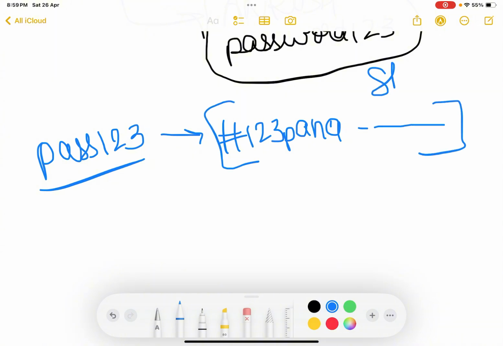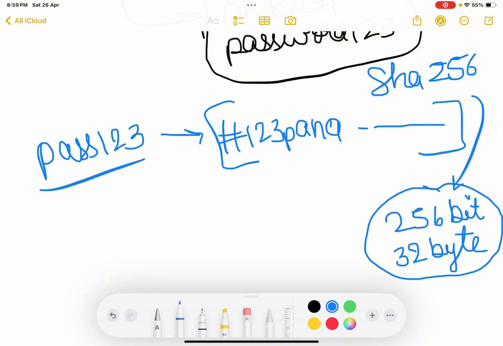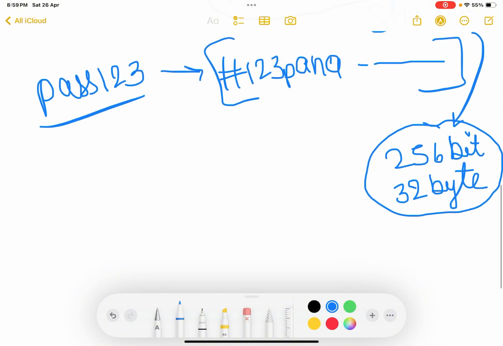Let's say you are using the SHA-256 method of generating a hash. It generates a hash of 256 bits, or you can say 32 bytes. It generates a hash of 256 bits or 32 bytes, and then this is taken and stored inside the database. That's why attackers, even if they get access to your database, cannot see your password and cannot log in with your credentials. Fine, this is how hashing works.